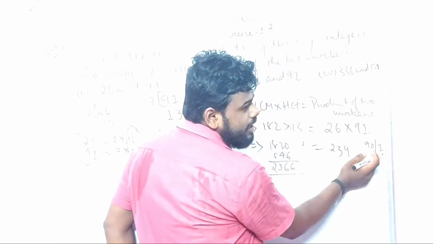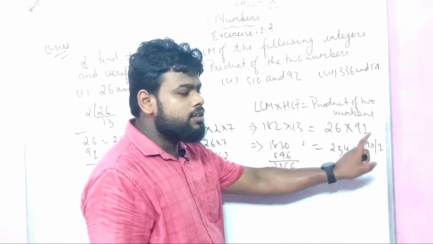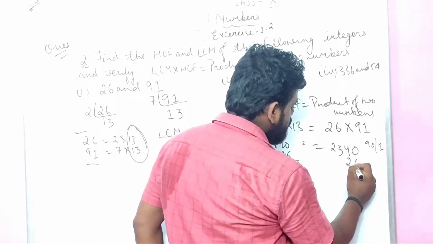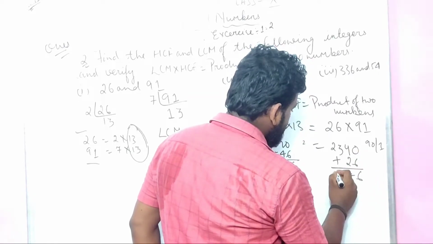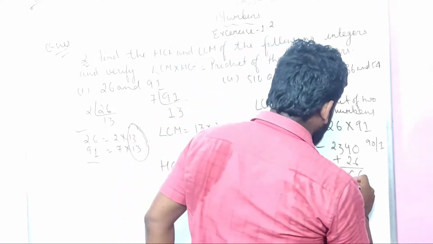So I put a 0 over here: 2340. Again one left, so I can add 26. 2340 plus 26 is 2366.